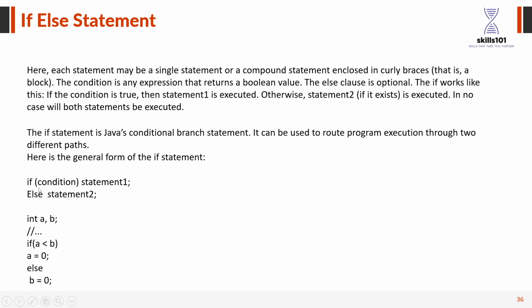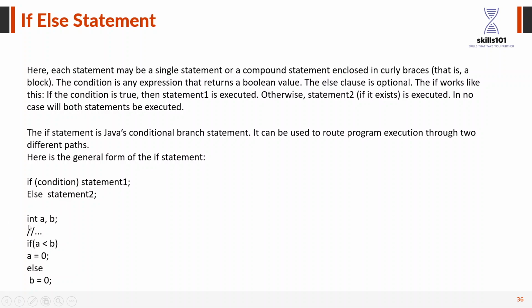In round brackets there is a condition, again choosing left or right, or from two statements, we need to do some conditioning. If this condition is true, we will execute statement 1, else we are going to execute statement 2. It is never going to happen that both statements execute. If the condition is true, statement 1 runs; if the condition is false, statement 2 runs, that is the else.